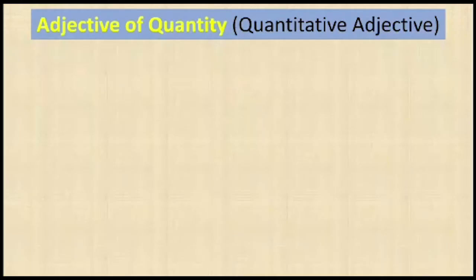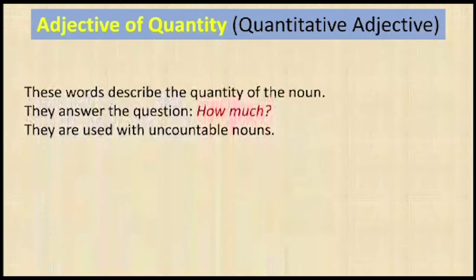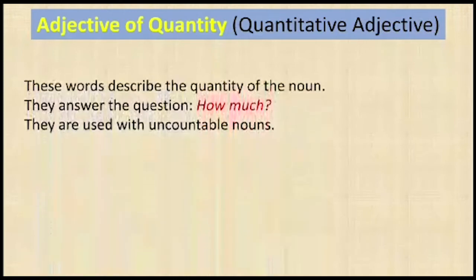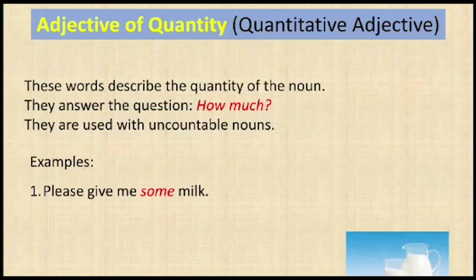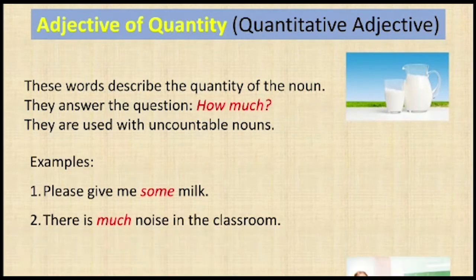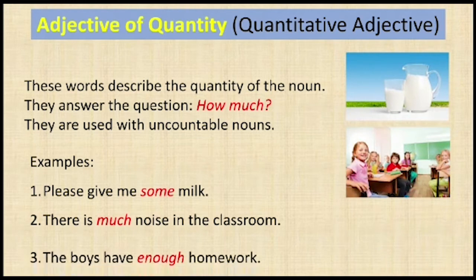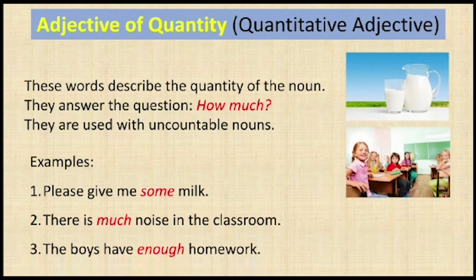We have adjective of quantity, or quantitative adjective. These words describe the quantity of the noun. They answer the question how much. They are used with uncountable nouns. Example: please give me some milk. There is much noise in the classroom. The boys have enough homework.